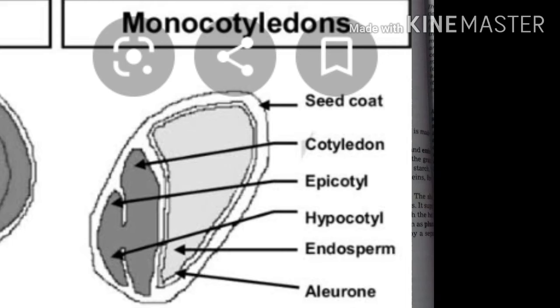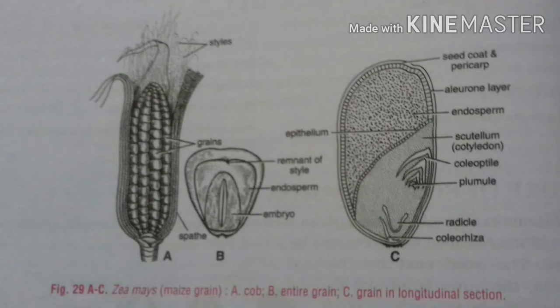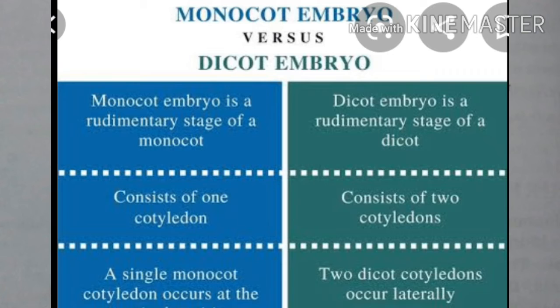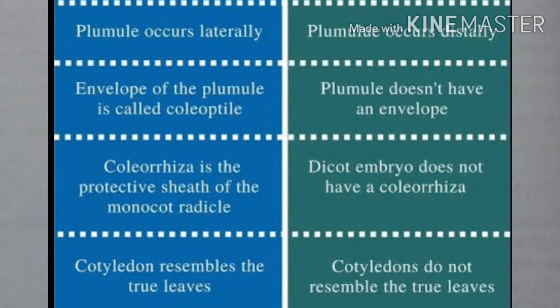The grains are attached to the cob by their pointed end. Maize grain contains seed coat, endosperm and embryo.